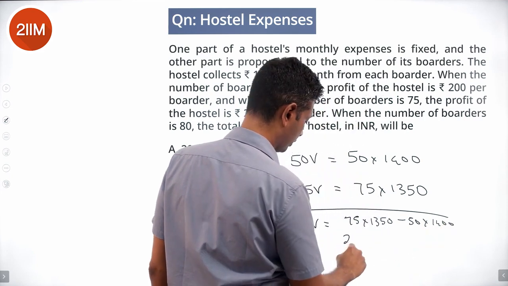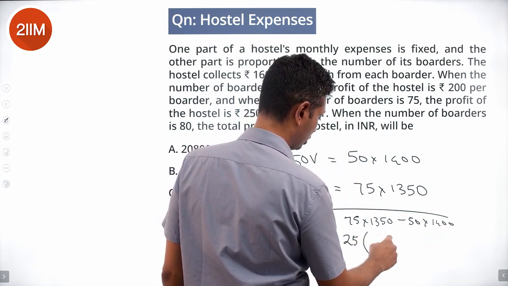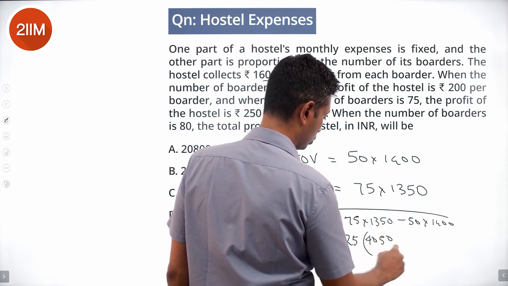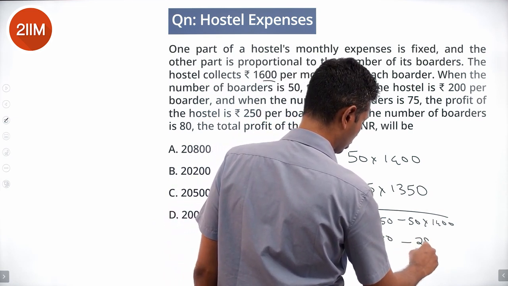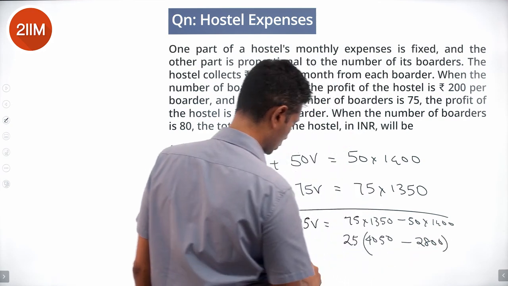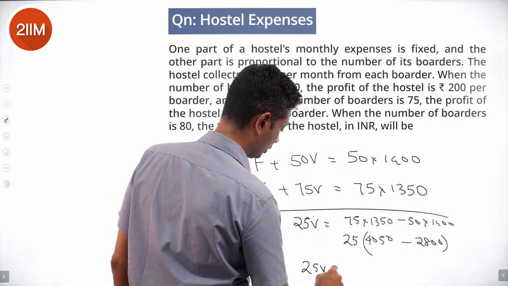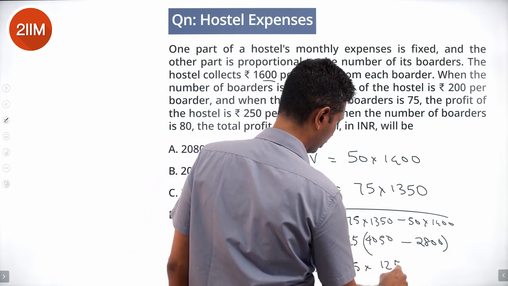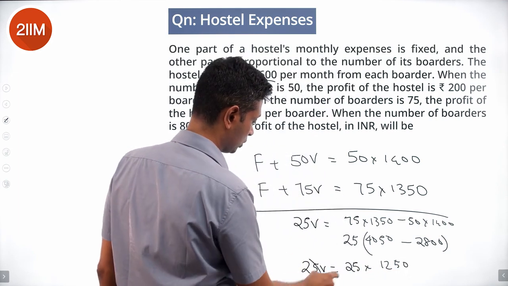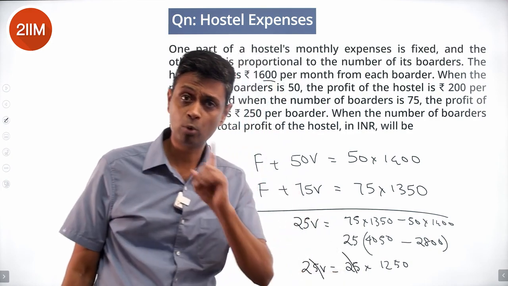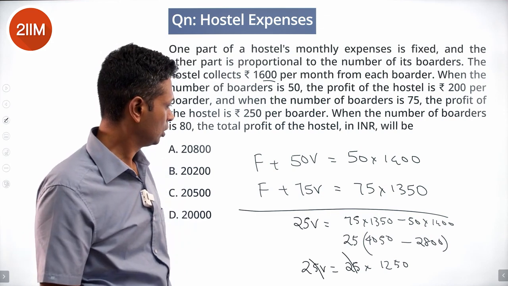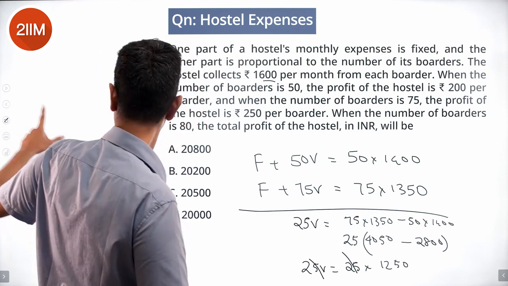Or take out a 25, 3 into 1350, 4050 minus 2800. Or 25V is 25 times 1250. Or the variable cost per boarder is 1250. Wonderful.